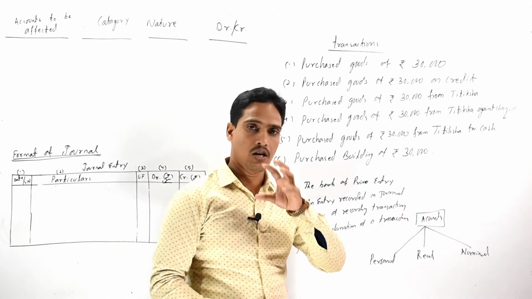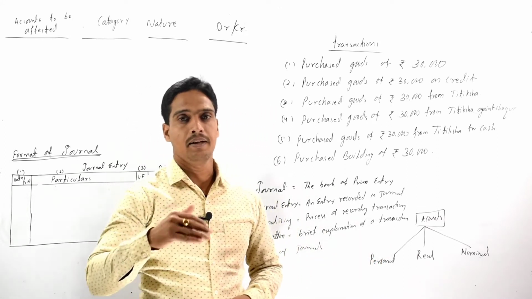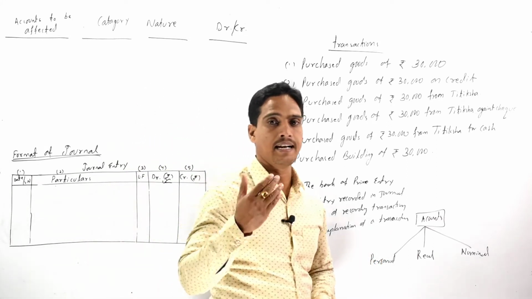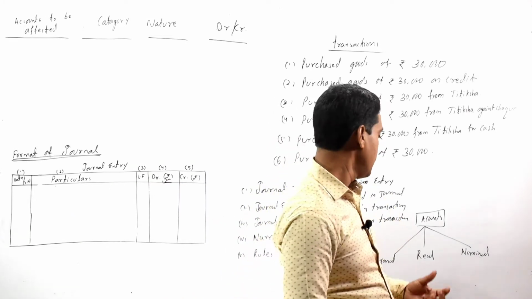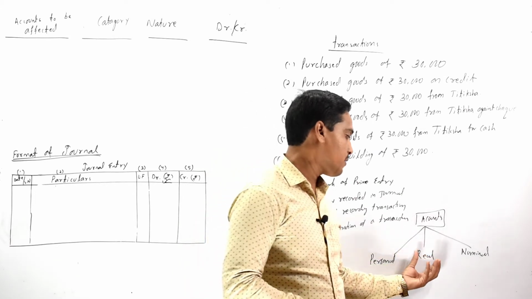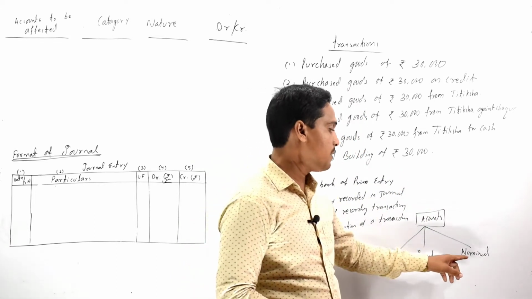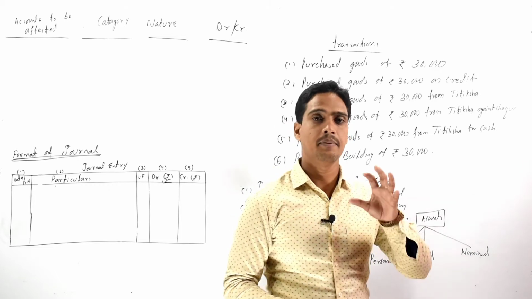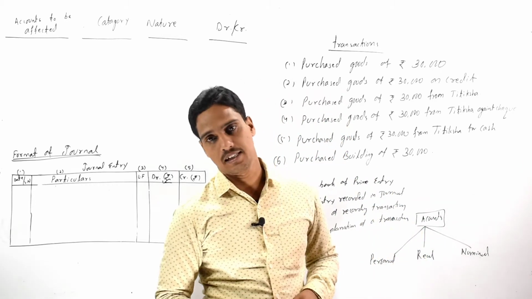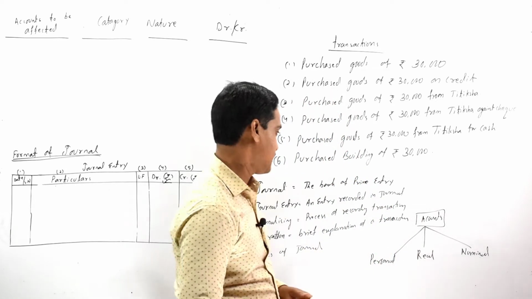The rule of personal account is debit the receiver and credit the giver, whereas the rule of real account is debit what comes in, credit what goes out, and the nominal account rule is debit all expenses and losses, and credit all incomes and gains.